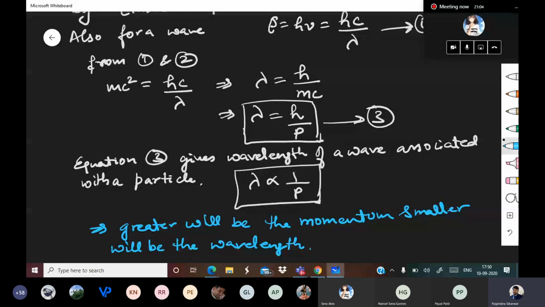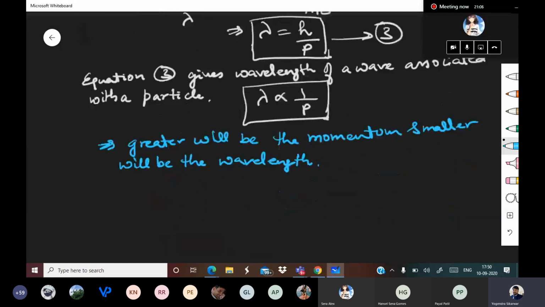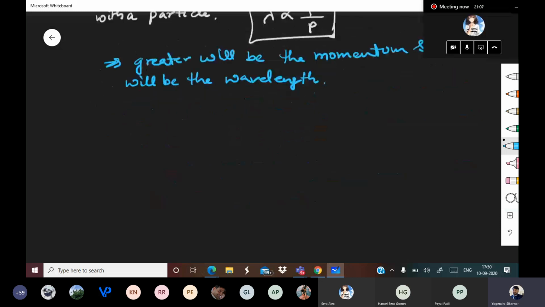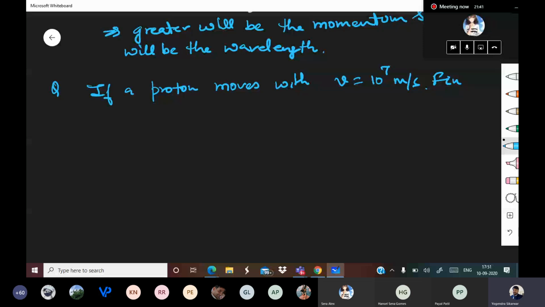Good. So question: if a proton moves with v is equal to 10 to the power 7 meters per second, find its de Broglie wavelength.